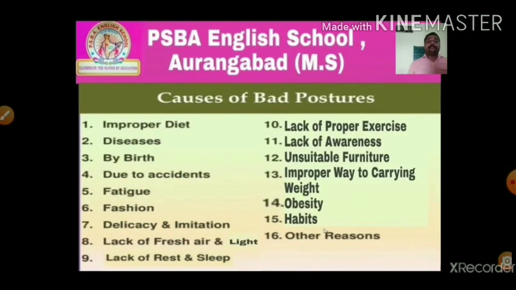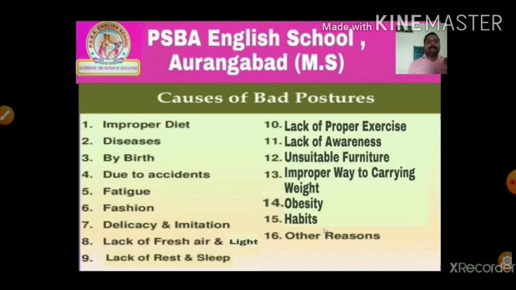Next, we saw the causes of bad posture. I hammered a lot on the causes of bad posture, because we have to know what the causes of bad posture are and how to cure ourselves from bad posture for good posture.